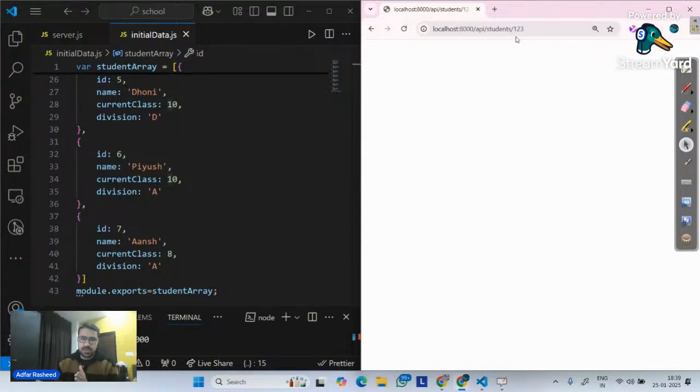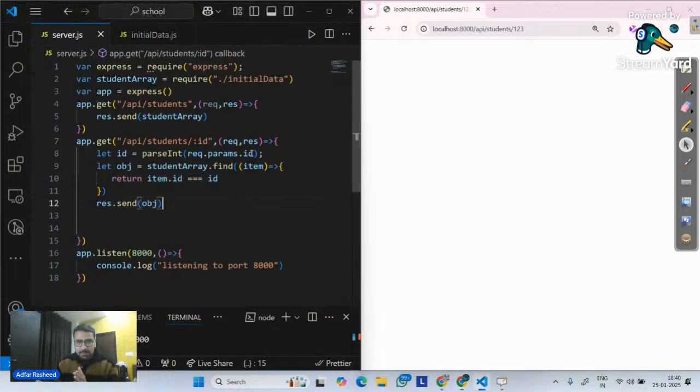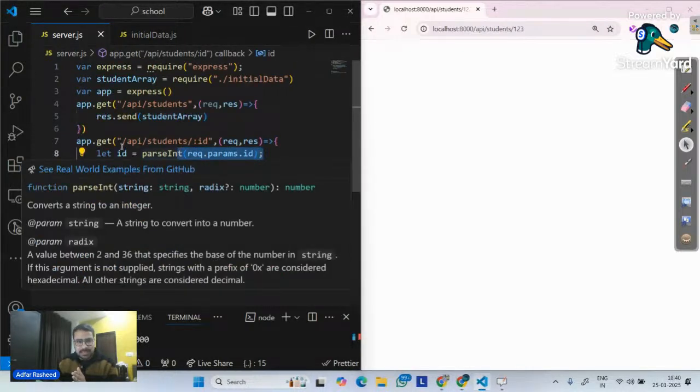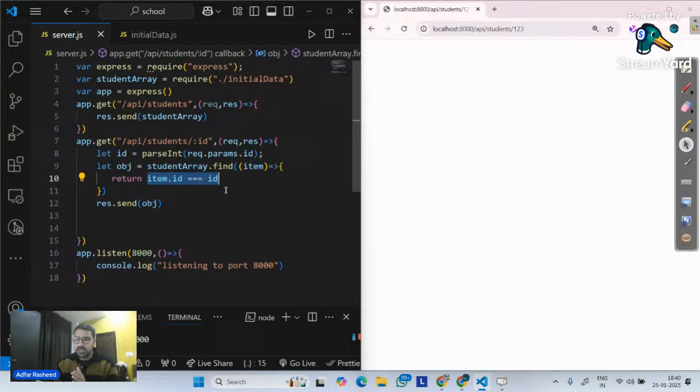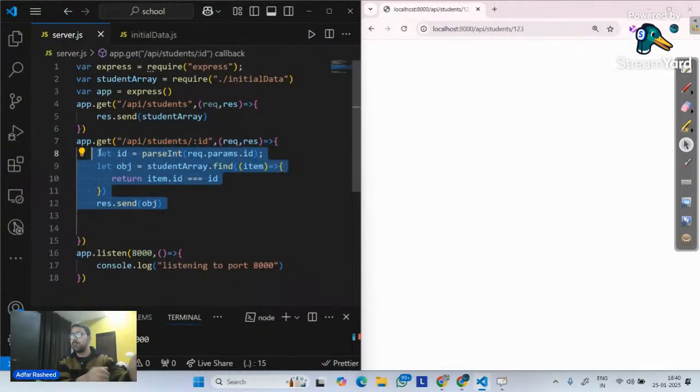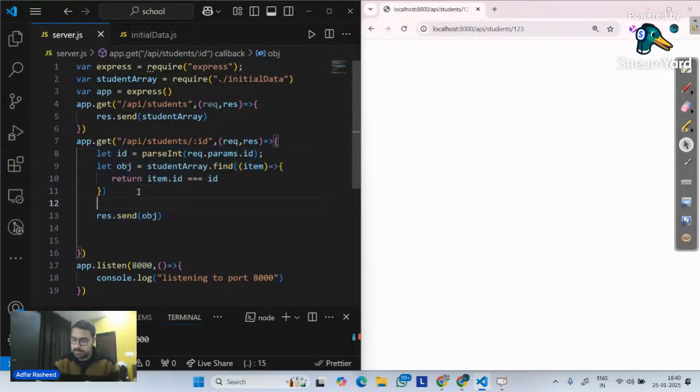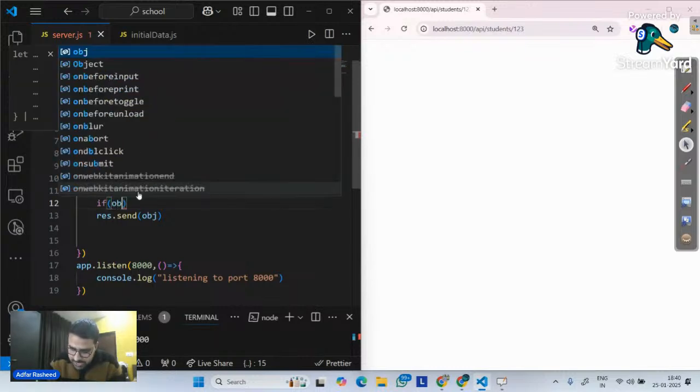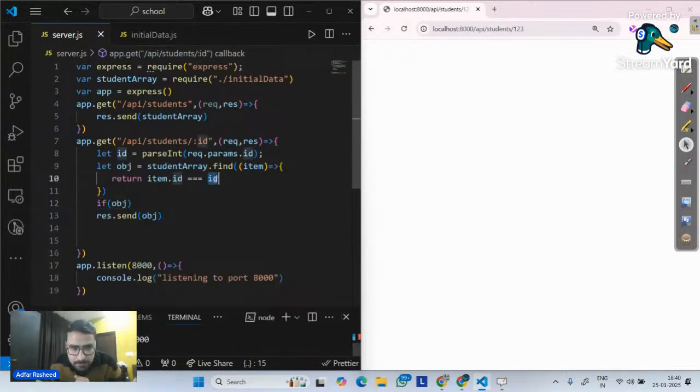So there might be a possibility where the ID that I am passing in request.params.id is an element we don't have inside the student array. So what is it going to return? It will return undefined because this does not exist. So in this case, we need to make sure our server is trained for this kind of operation. Yes or no? We need to make sure the server is properly trained. If an ID is passed inside the URL of the API for which the ID does not exist, we will simply say, if the OBJ that I got when I made a find